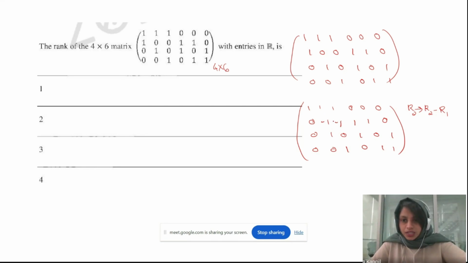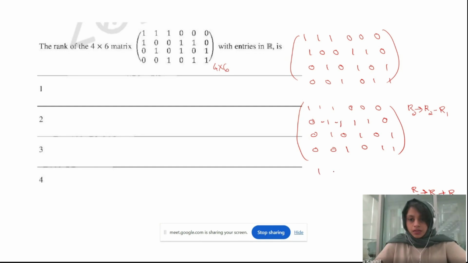I think we can just remove this one here, right? We are looking for the upper triangular form, no? So just get rid of this one. What can we do? Simply add the second row to the third row. So R3 gives R3 plus R2.